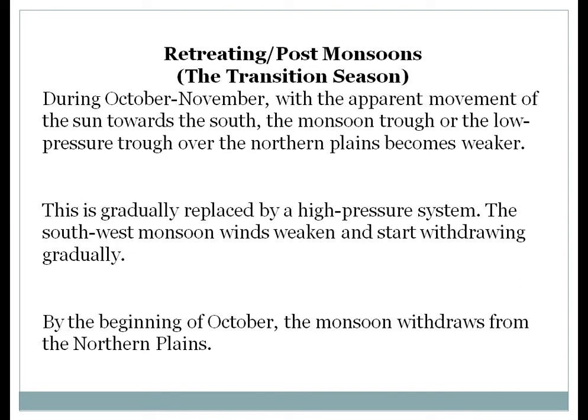retreating or post-monsoon. In that, sometimes it is asked in the examination why Chennai receives more rainfall in the winter season rather than in the rainy season. So the reason is this one only. During October-November, with the apparent movement of the sun towards the south, the monsoon trough or low pressure from the northern plain becomes weaker. So gradually what is happening? The monsoon winds are withdrawing. They are moving from land to sea, and again they are taking water and hitting the Eastern Ghats, and again the rainfall is there.